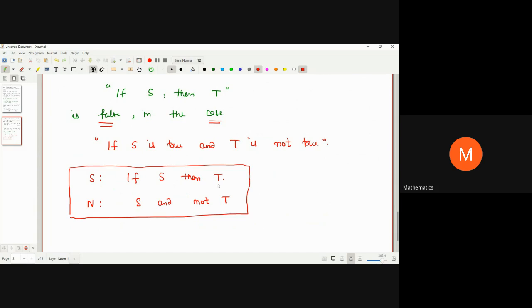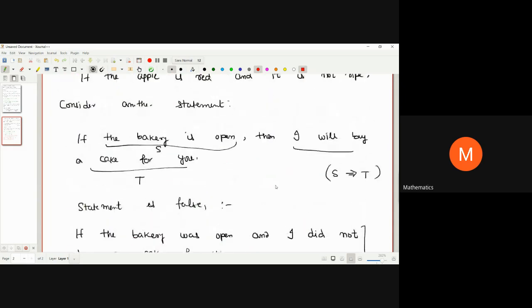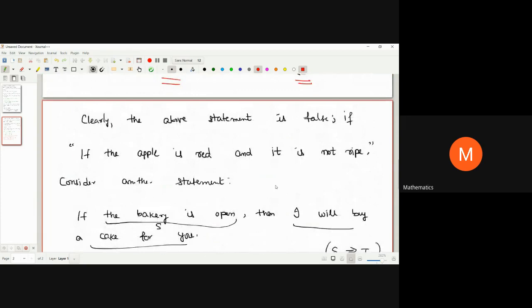To negate that, what do we want? S is true, okay, but T is not true. So please remember this particular thing. We have used the same thing in the last two statements. I'm just recalling. The first was if